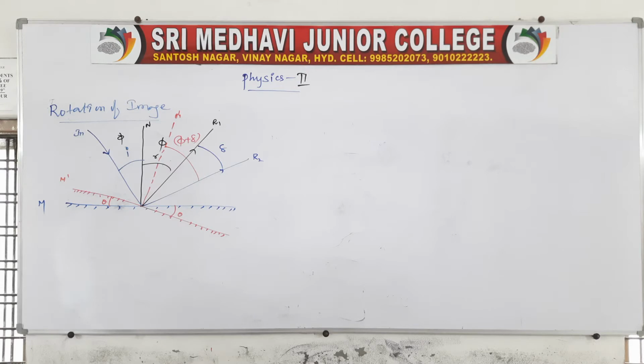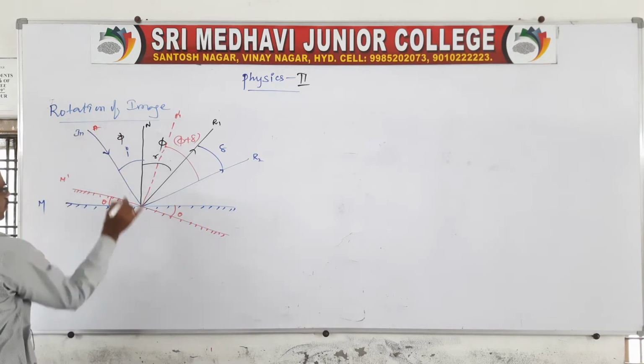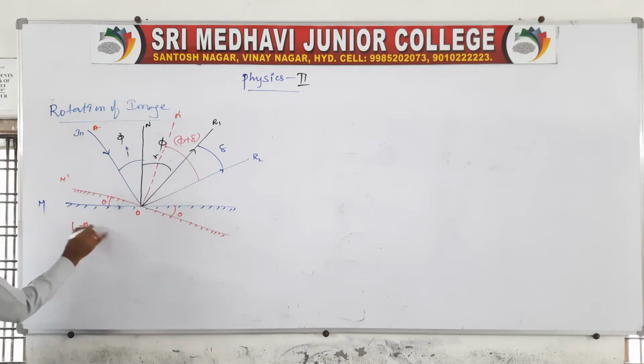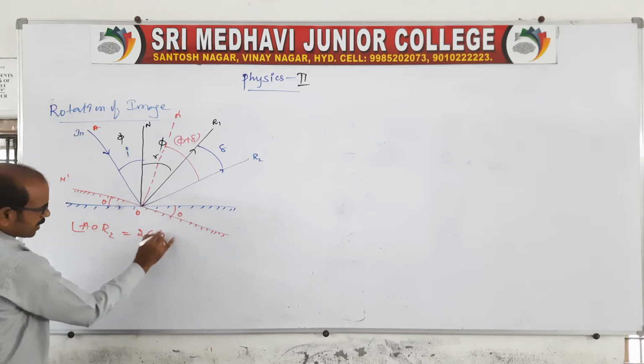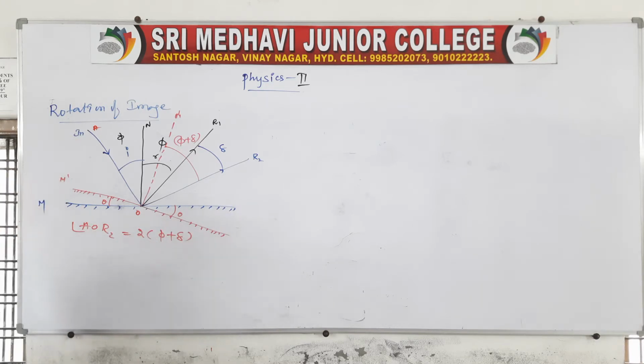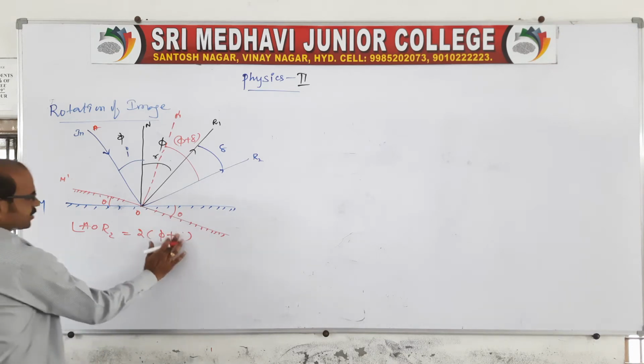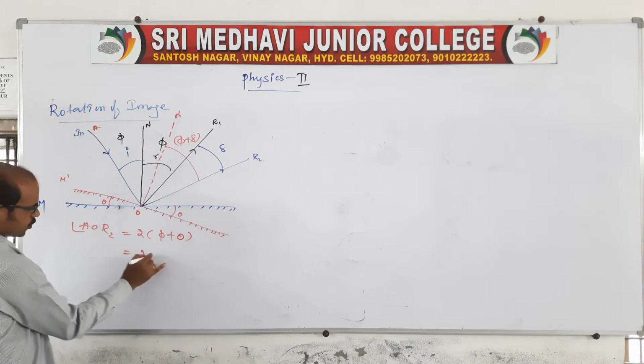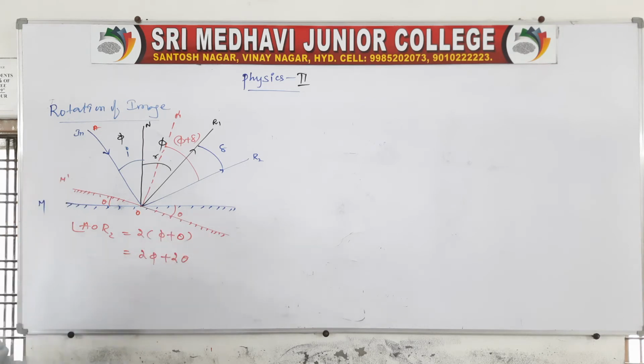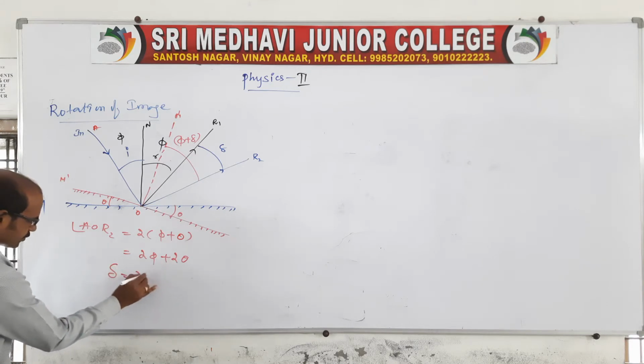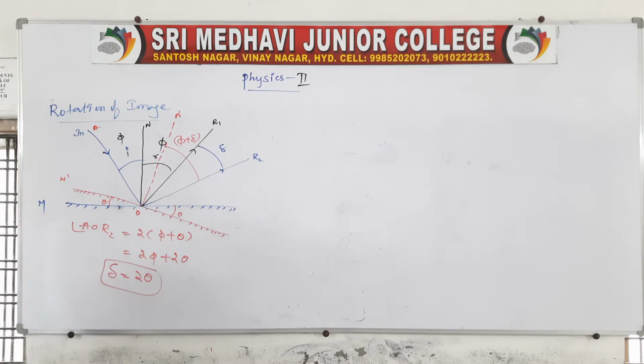Therefore it is clear that the angle A O R2 is equal to 2 into (i plus delta). Or, instead of delta you can also take theta, therefore we will get 2i plus 2 theta. Therefore delta is equal to 2 theta. This is the final answer.